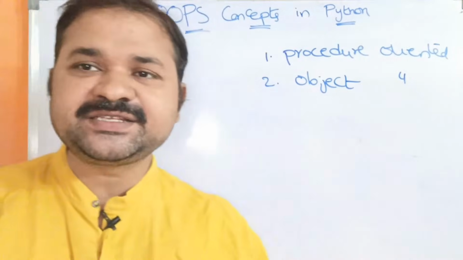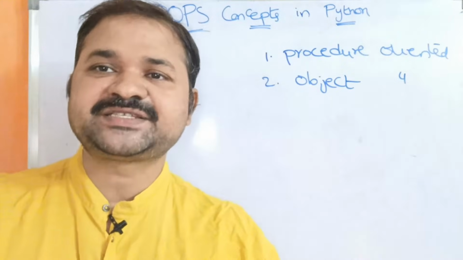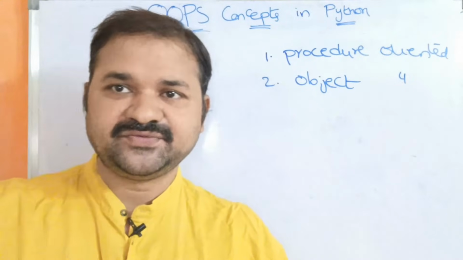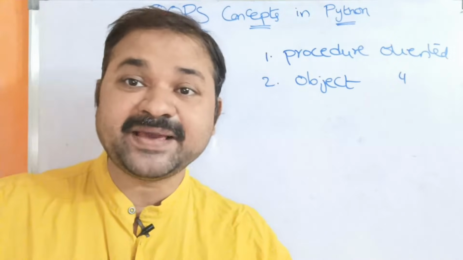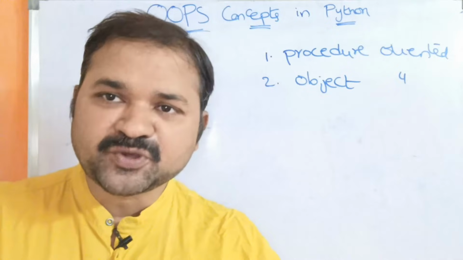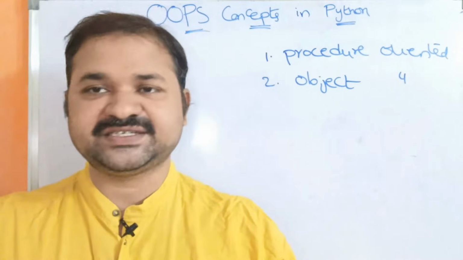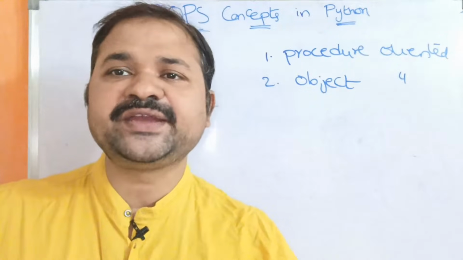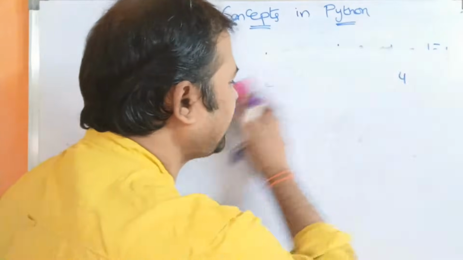So procedure means a function. We know what a function is. Function means a collection of statements which are useful in order to perform a task. Python is the best example for both procedure-oriented as well as object-oriented programming languages. In this video, we are going to discuss the OOPS concepts that are supported by Python.